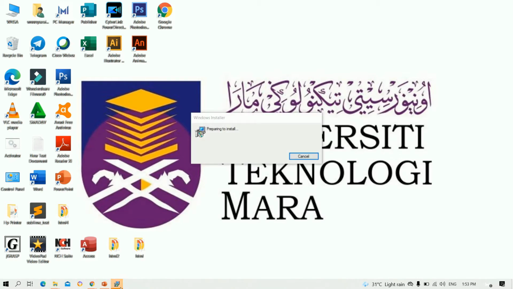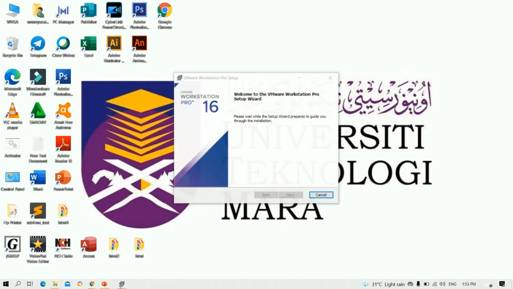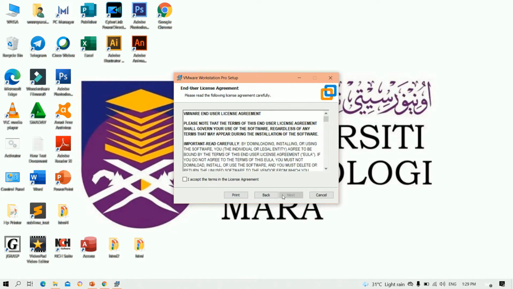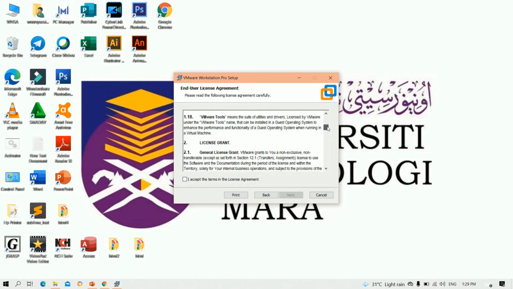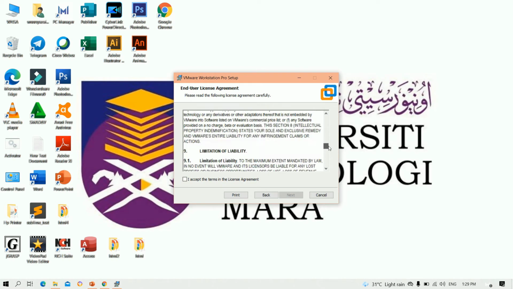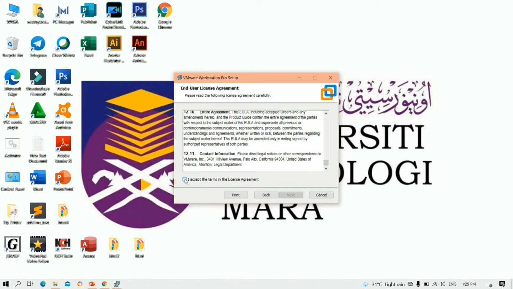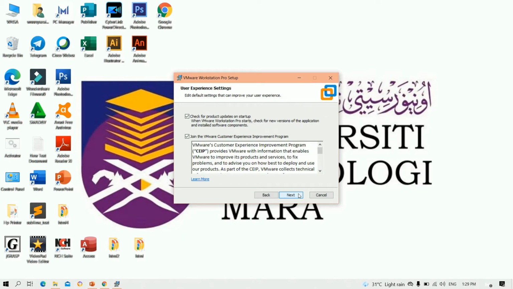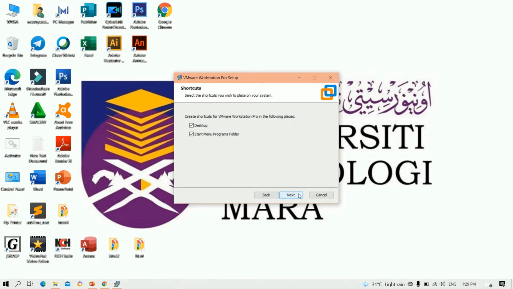Next, it will bring you to the VMware Workstation Pro setup. Click Next, then it will display a user license agreement. Read it, click I accept the terms in the license agreement, and click Next. For custom setup, click Next. For experience setting, click Next. Then also for shortcut, click Next. After that, click Install for ready to install VMware Workstation Pro.